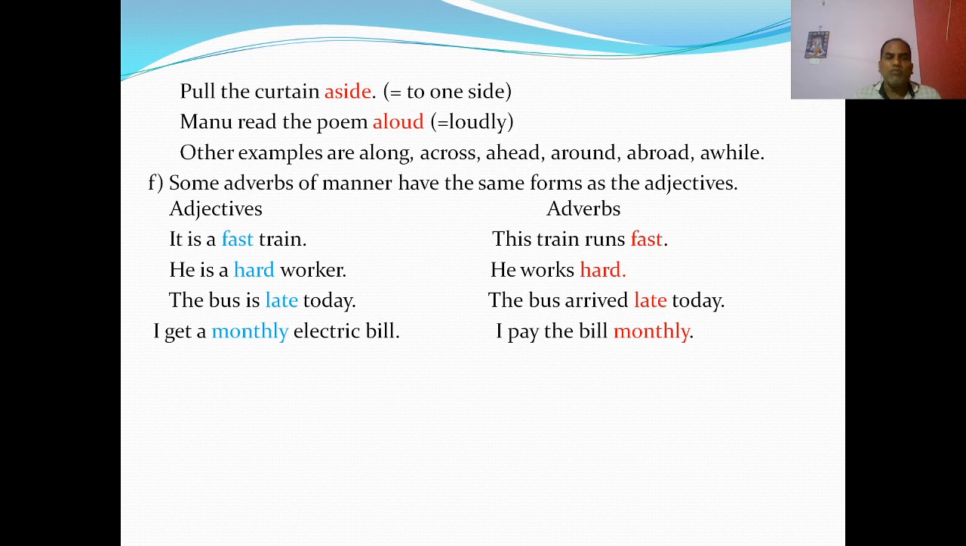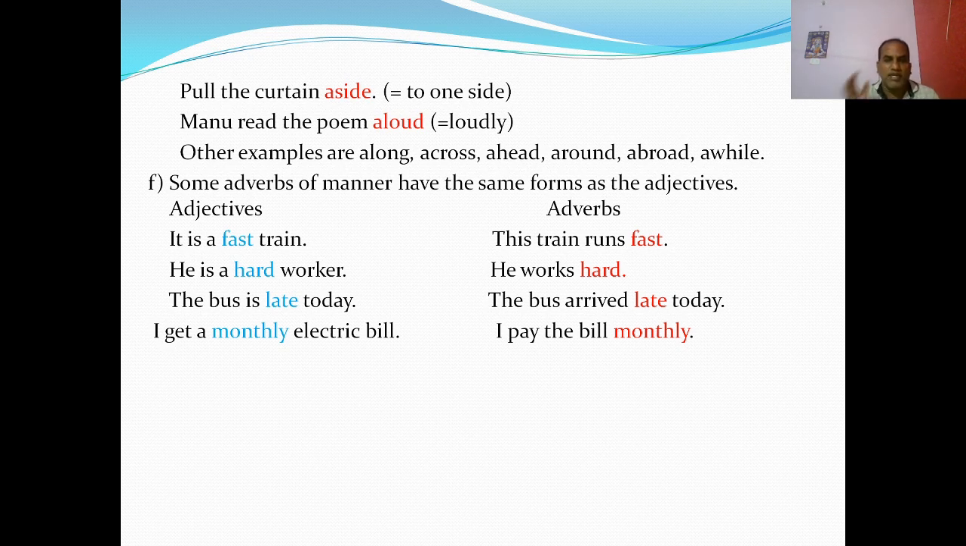Some adverbs of manner have the same forms as the adjectives. It is a fast train. Fast is the adjective. This train runs fast. Here fast is also an adverb, with the same meaning. Here it is the adjective and here it is the adverb. He is a hard worker. He works hard. Hard is the adverb.